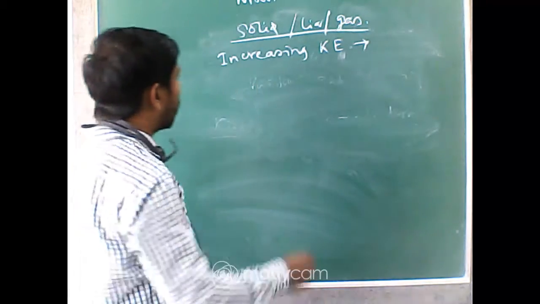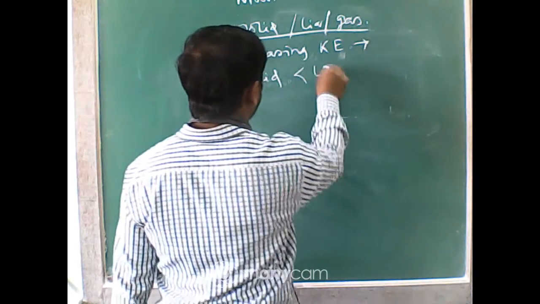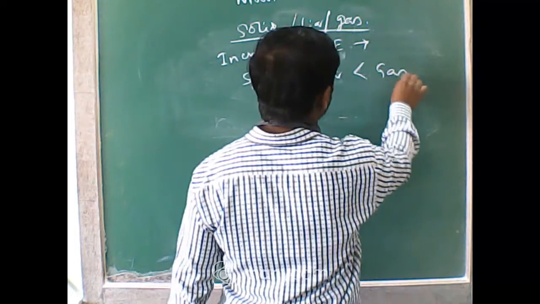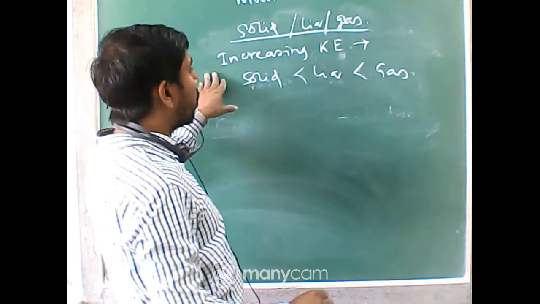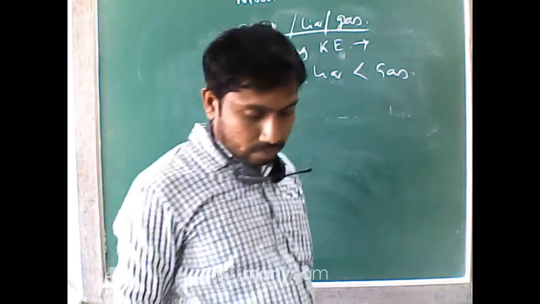Okay, so gas is the highest. So solid, then liquid, then gas. This is the increasing order of kinetic energy in the three states of matter.